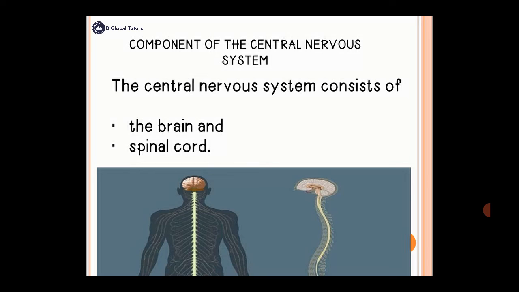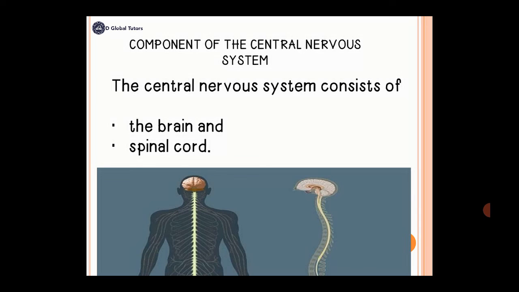Thus, the brain cells are the first to react to low oxygen supply. They are also the first to react to low blood glucose. That is, dizziness and fainting spells usually indicate that the brain is not getting enough oxygen or glucose. So the first organ that will recognize a low level of sugar or a low level of oxygen is the brain. The brain is very important. So we'll discuss more about the brain.